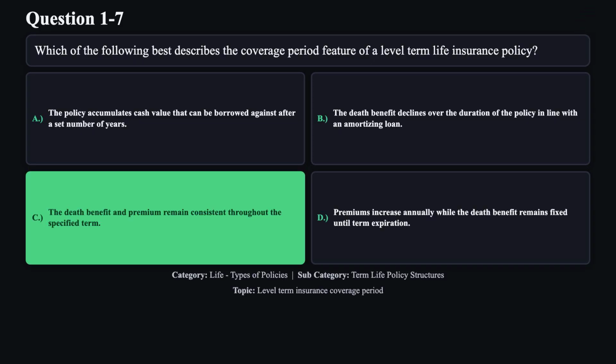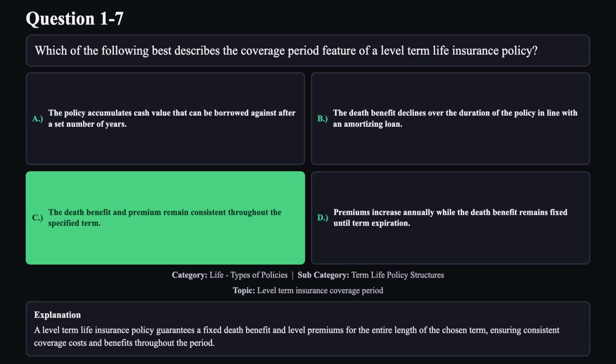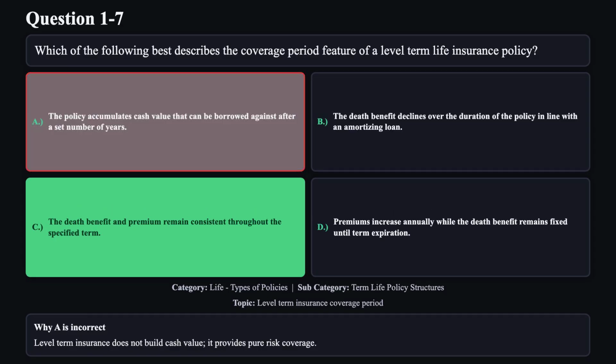The correct answer is C. A level term life insurance policy guarantees a fixed death benefit and level premiums for the entire length of the chosen term, ensuring consistent coverage costs and benefits throughout the period. Reason A is not correct. Level term insurance does not build cash value, it provides pure risk coverage.